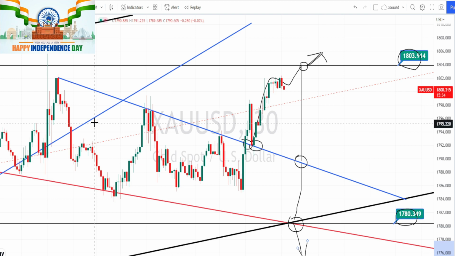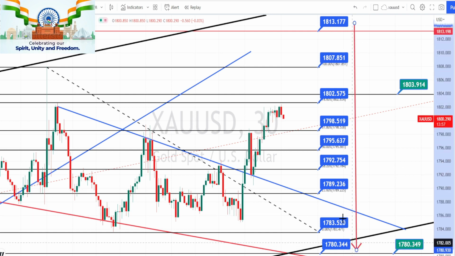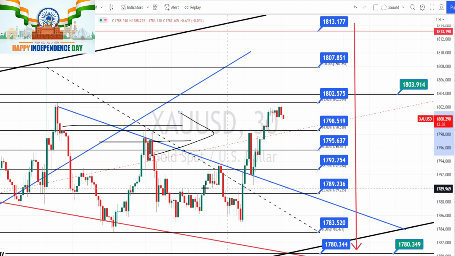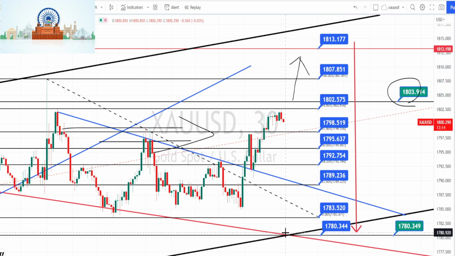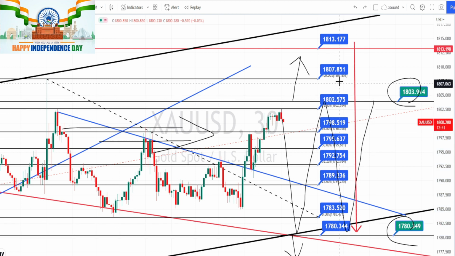Let us mark the support and resistance levels. So the values within these blue color boxes are the resistance and support levels for 30 minutes time frame. Currently the price action in 30 minutes time frame is trading sideways. Wait for the price action to break this resistance level of 1803 in order to take trades on the bullish side, or wait for it to break the support level of 1780 in order to take trades on the bearish side. And if you are a scalper, you can be trading within these resistance and support levels from the higher time frames. In which case, please don't forget to keep your stop losses.